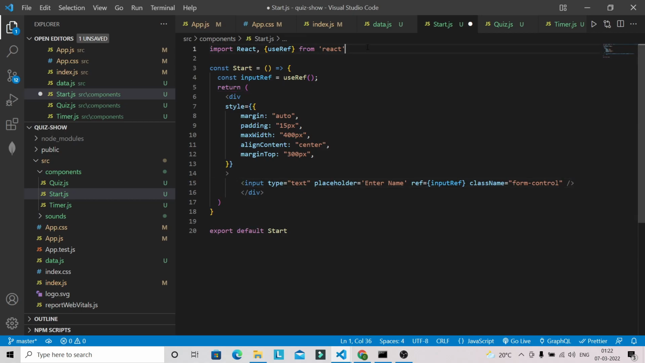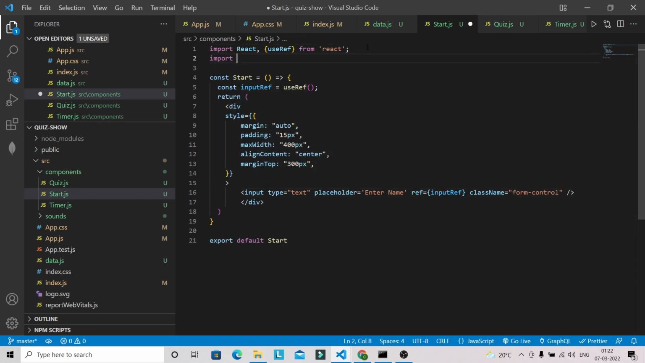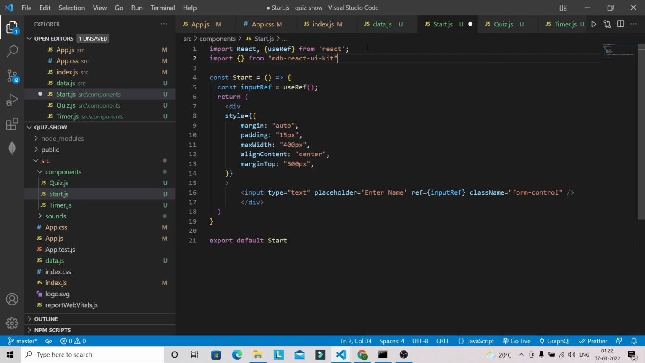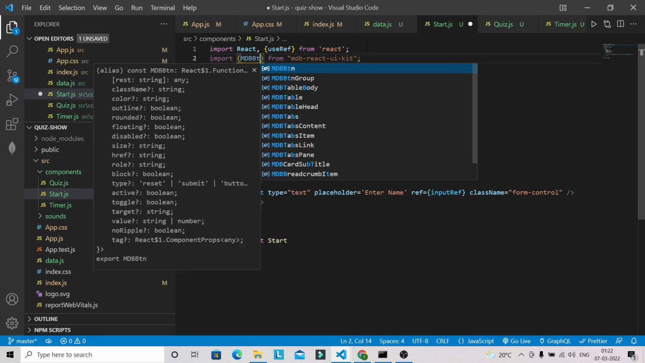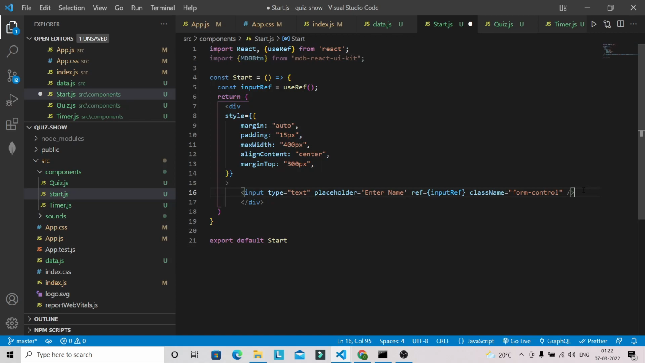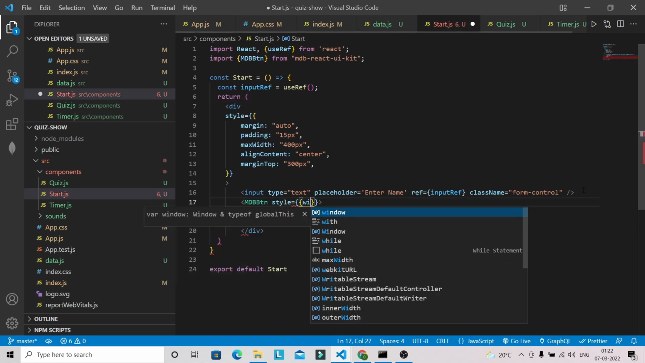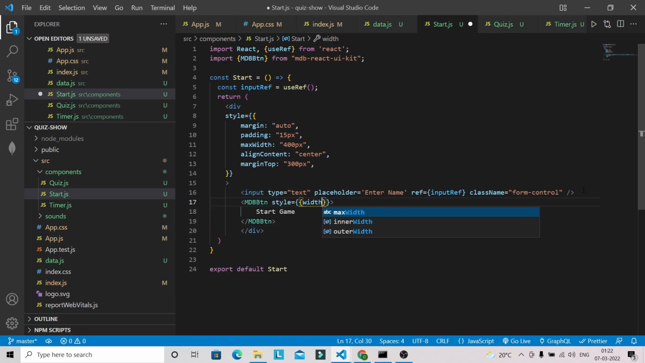Okay, and we need to bring one component from our Material Design Bootstrap. So mdb-react-ui-kit, we need MDBBtn. Okay, MDBBtn, and we can give here like a Start Game. I am going to have the millionaire style, so width, I am going to give 100%.